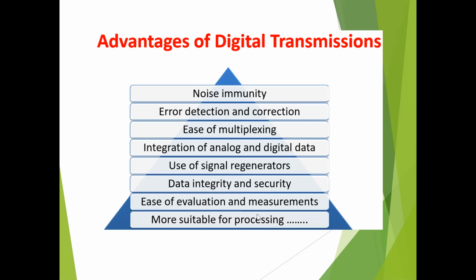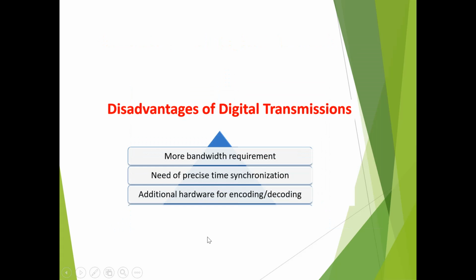The advantages of digital communication systems: if you compare digital transmission with analog, you will find many advantages. The main advantages of digital transmission are noise immunity, error detection and correction, ease of multiplexing, integration of analog and digital data, use of signal generators and regenerators, data integrity and security, ease of evaluation and measurements, and lastly, it is more suitable for processing.